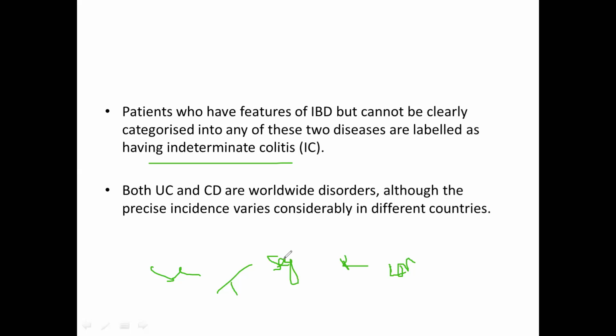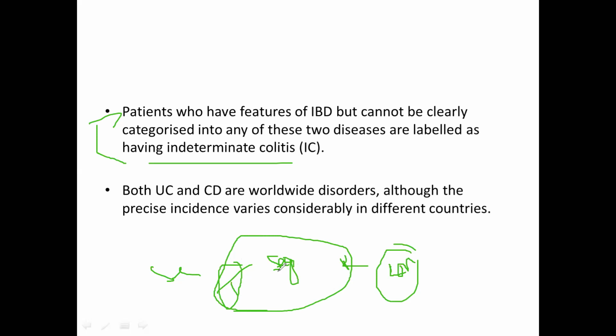In that case, you cannot categorize this condition into either of these two conditions, because there are some contrasting features. One is that the site is uncommon, second that the inflammation is transmural, and again the inflammation can be segmental or it can be continuous. So these are some contrasting features. If such contrasting features are present, it can be labeled as indeterminate colitis.